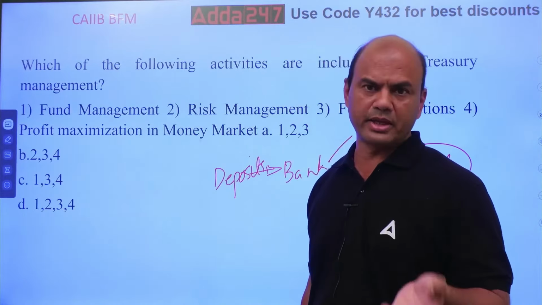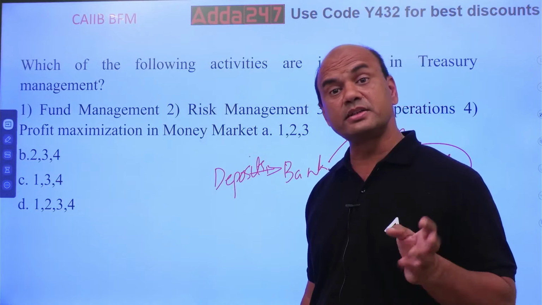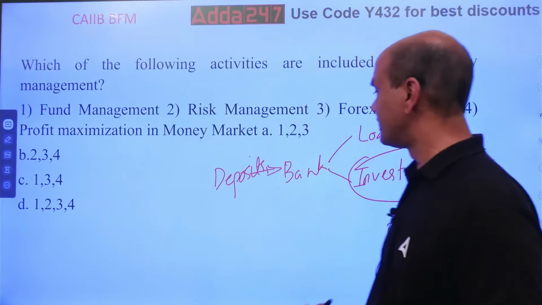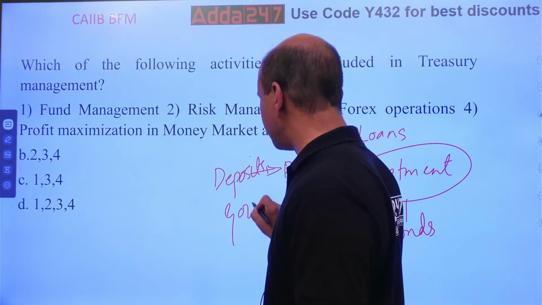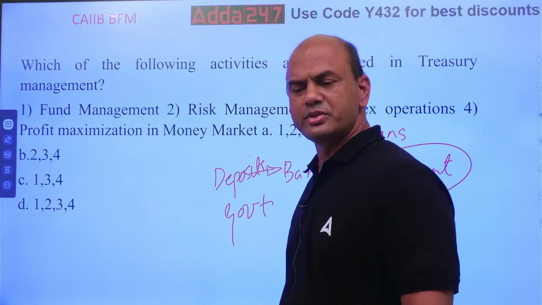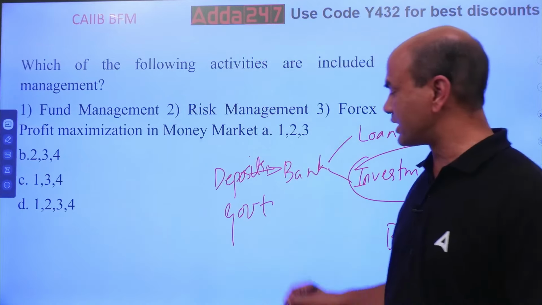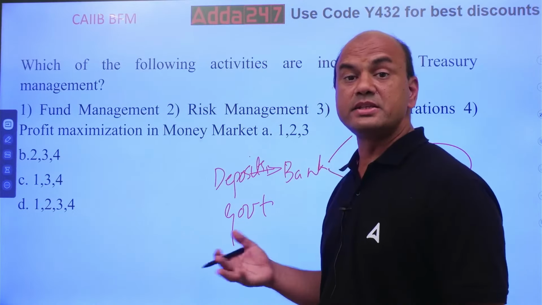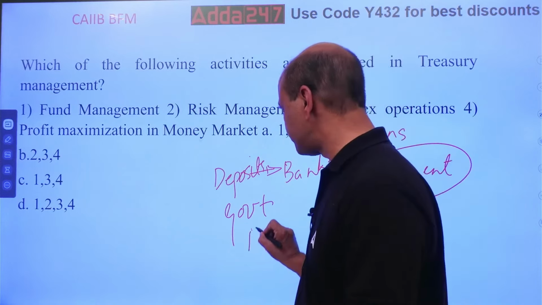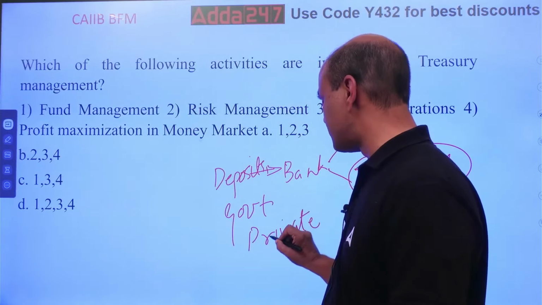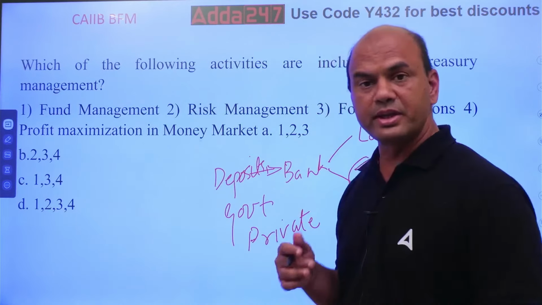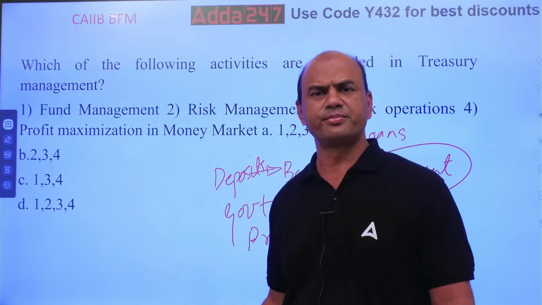Bonds issued by government basically. Government means RBI. RBI issues it on behalf of government. Or it can invest in debentures of private companies. Whenever any private company issues a bond, it's called a debenture. Whenever any government company issues the bond, it's called a bond.